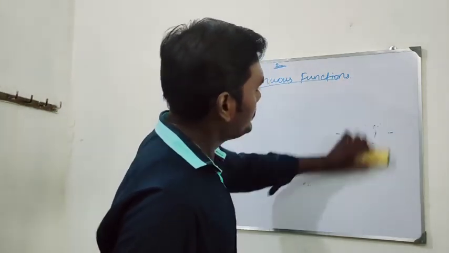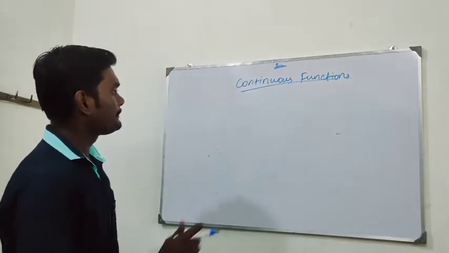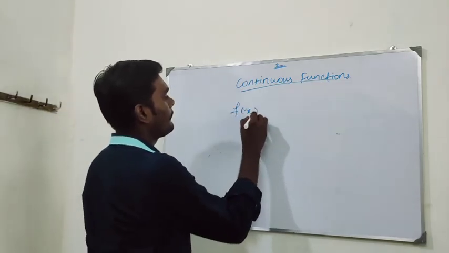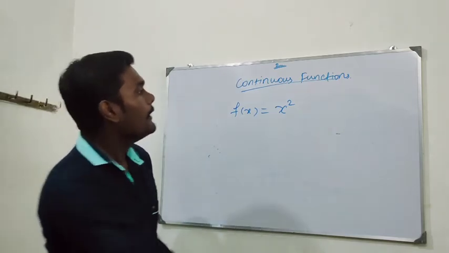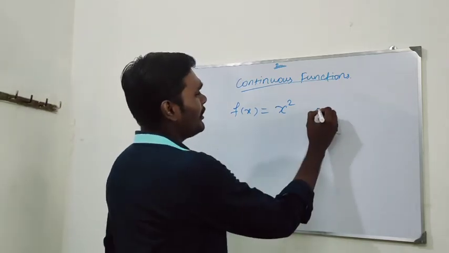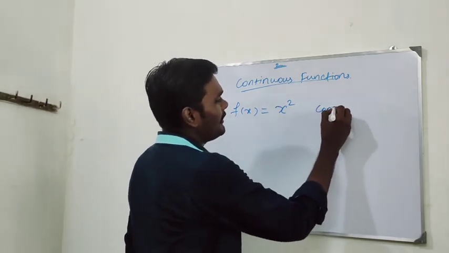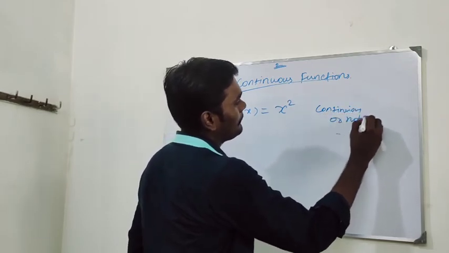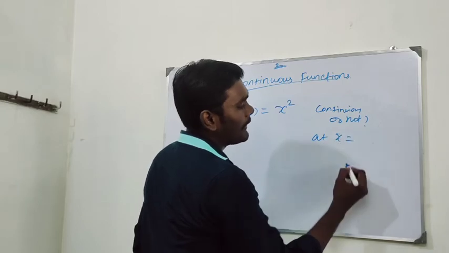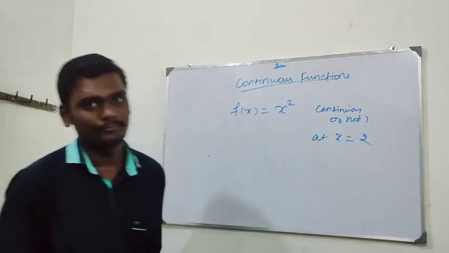Consider the function f of x equal to x square, let us say. Now I am going to check whether the function is continuous or not at the point x equal to 2.